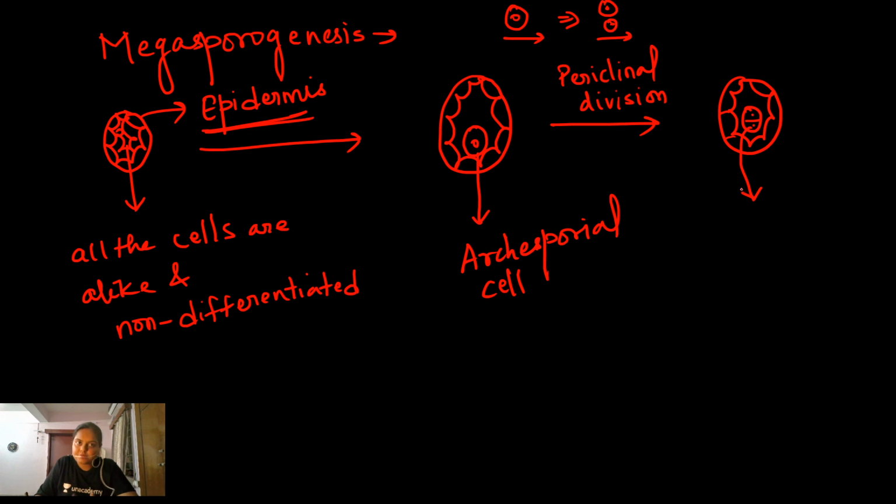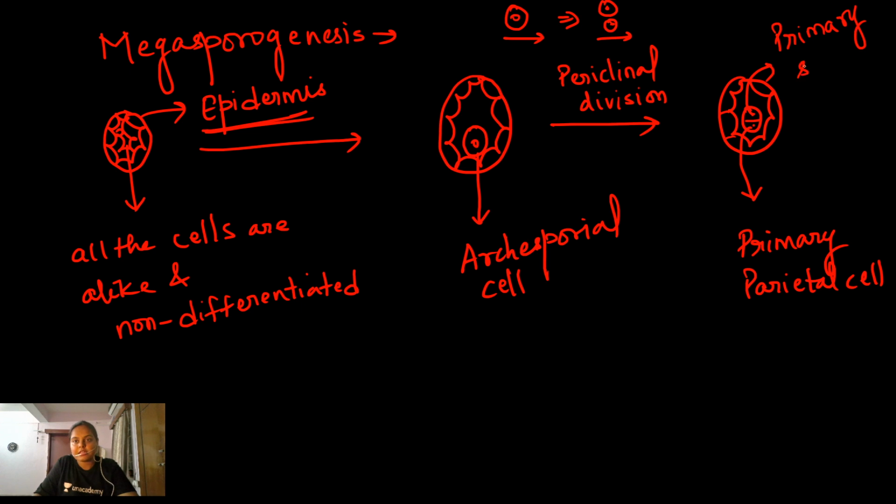is known as the primary parietal cell. Whereas the cell which is facing towards the center is known as the primary sporogenous cell. Okay, students, now see, one more important thing.